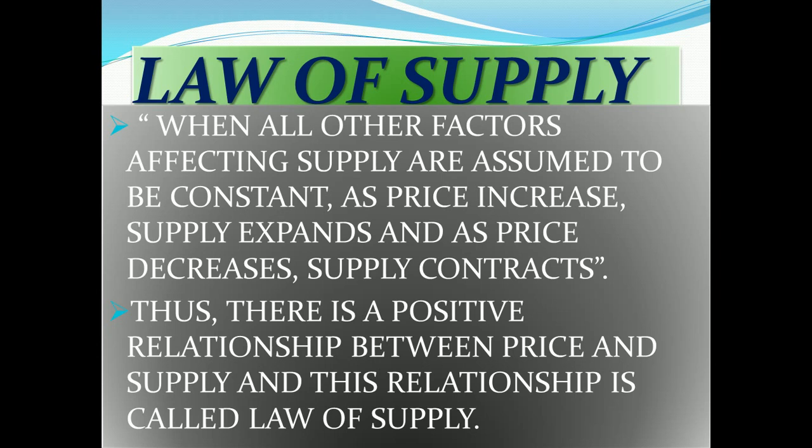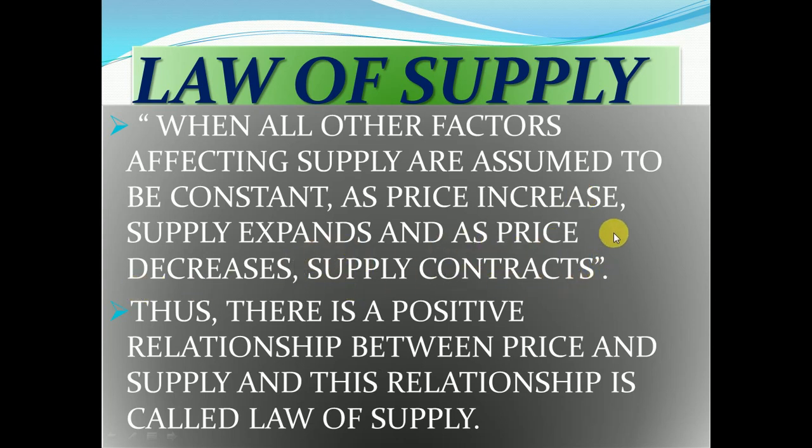All other factors affecting supply are assumed to be constant, meaning unchanged: expectation of future price, government policy, number of firms, cost of production, technology. All these remain the same. Only one factor, that is price, changes: as price increases, supply expands, and as price decreases, supply contracts.